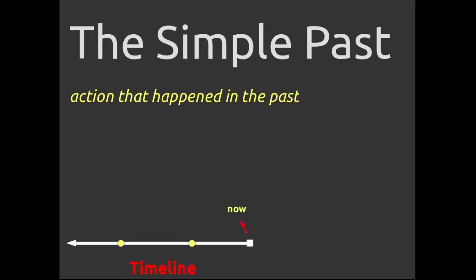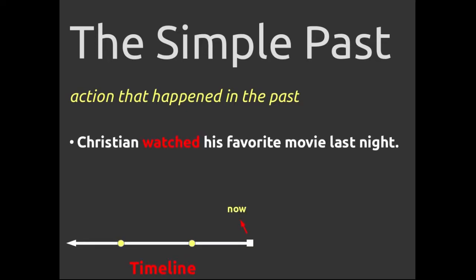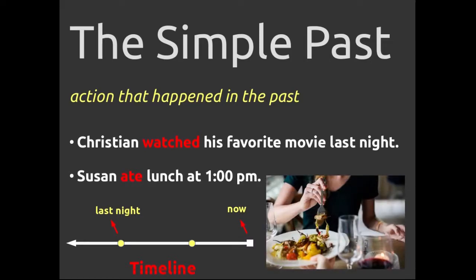We use the simple past for an action that happened in the past. Here is a timeline, and here is now. Christian watched his favorite movie last night. Last night happened in the past, before now, so we say watched. Another example. Susan ate lunch at 1 p.m. 1 o'clock is in the past, before now, so we say ate.